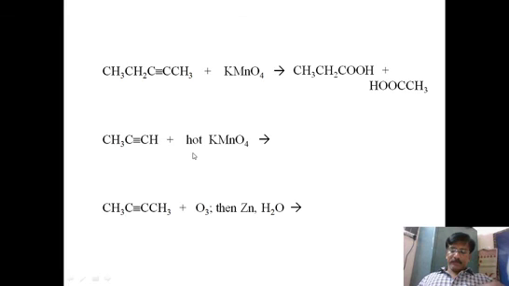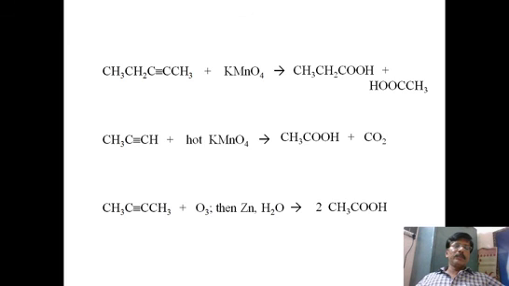In the second case, what is the product? CH3COOH, acetic acid, on the left side, and on the right side, carbon dioxide, because it already has a CH group, therefore it is converted to carbon dioxide. And in the third case, it is symmetric, CH3 triple bond CH3. So on both sides we get the same product, that is CH3COOH. So two molecules of acetic acid are formed by ozonolysis, only one kind of acid because it is a symmetric alkyne.